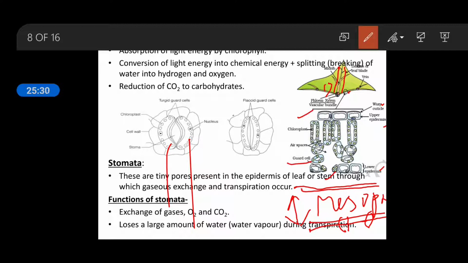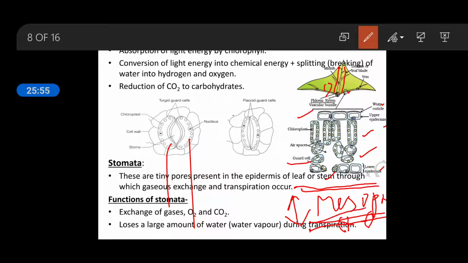There are two types of mesophyll cells. Towards the upper epidermis you can see the elongated, pillar-like cells. These are known as palisade parenchyma. And towards the lower side you can see the circular or spherical shaped cells. These are known as spongy parenchyma.